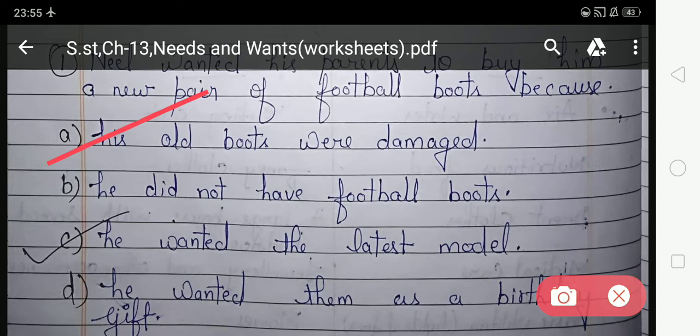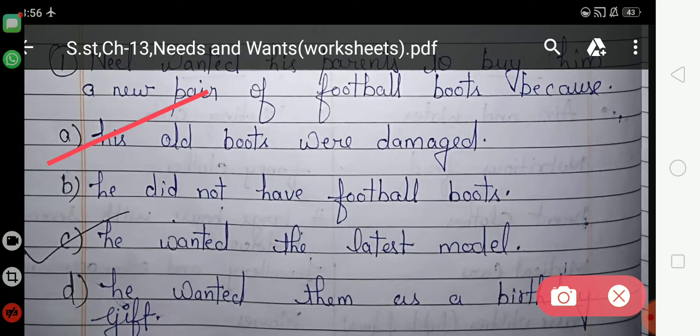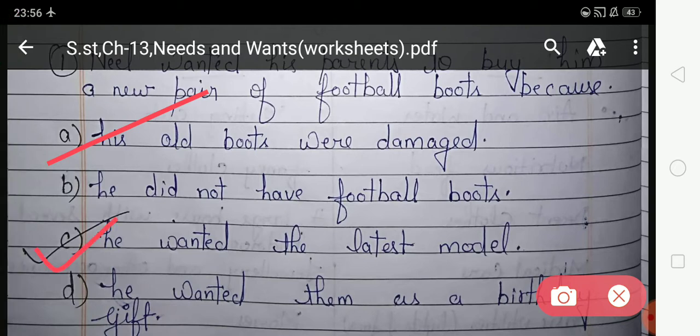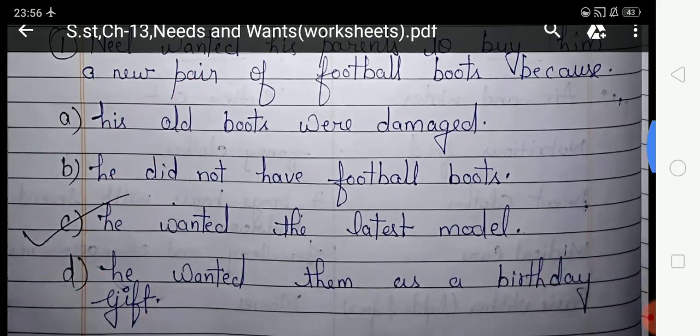Option B, he didn't have football boots. Option C, he wanted the latest model. Option D, he wanted them as a birthday gift. Which option is correct? Option C is correct, because he wanted the latest model. So you have to take option C, and here option C is already ticked.